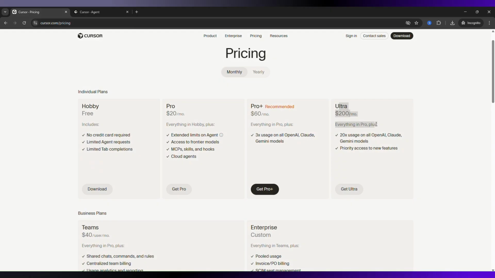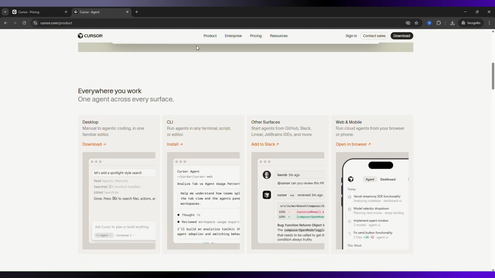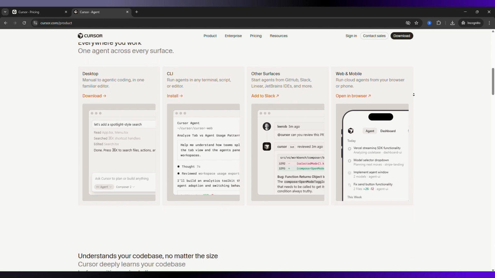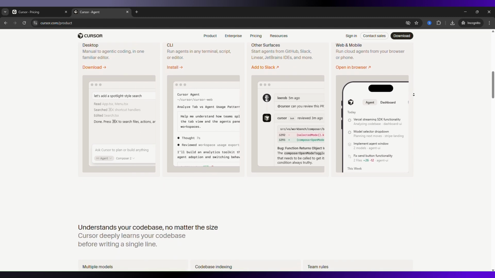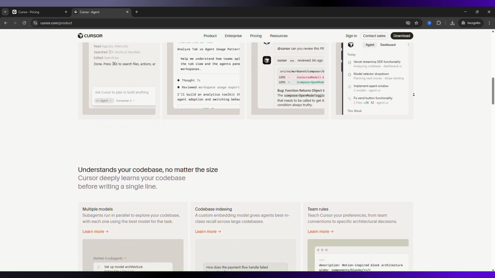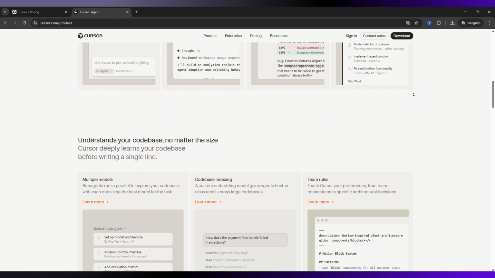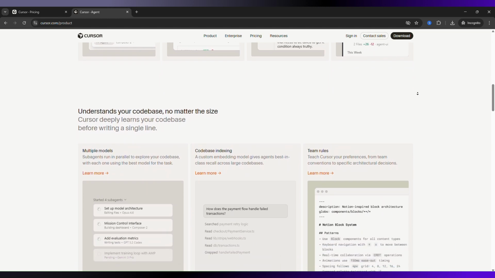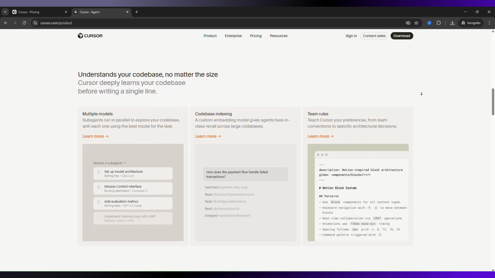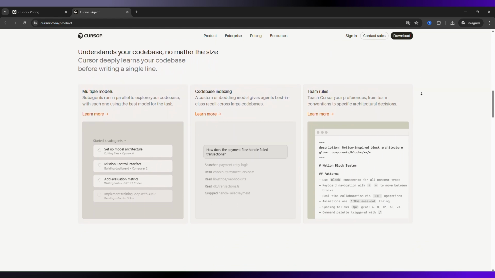Cursor Ultra is built for power users. It includes everything in Pro, but with around 20x more usage and priority access to new features. That means you can run agent mode constantly, work on large code bases, and generate massive amounts of code without worrying about limits. It's designed for developers doing heavy automation, large-scale refactoring, or non-stop AI-assisted coding. The trade-off is obvious. It's 10 times more expensive, and most people won't come close to using that much capacity.